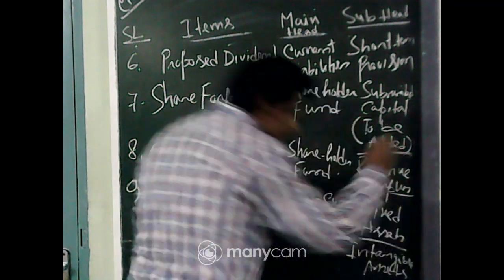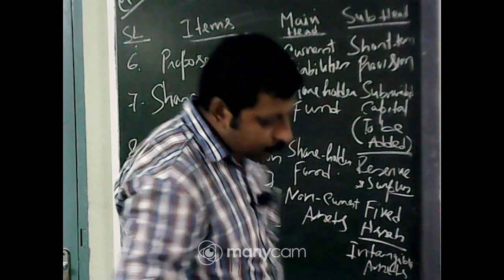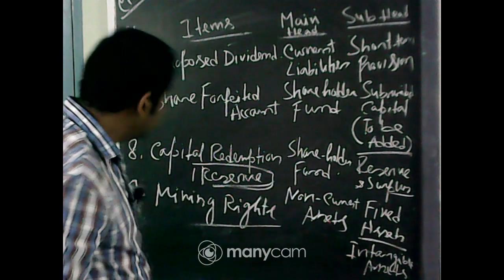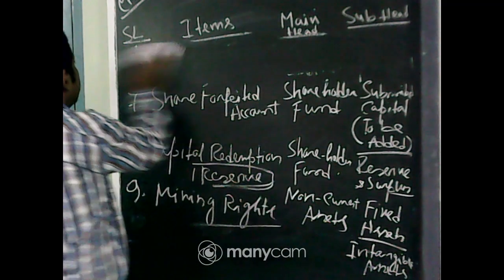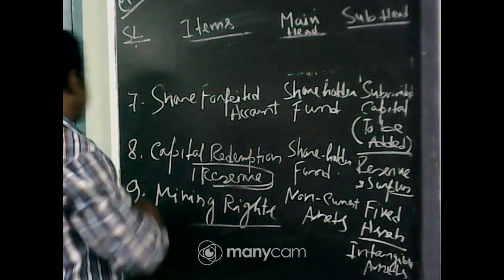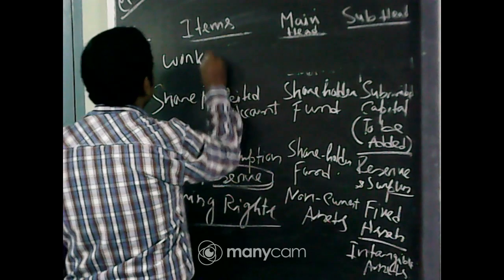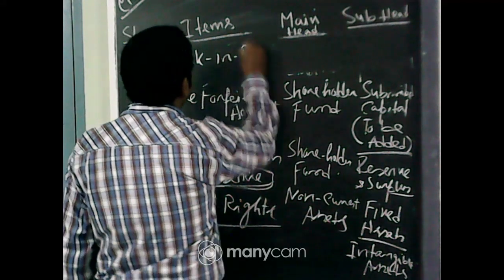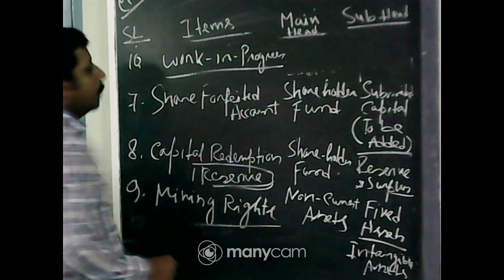Now there is one thing, work in progress, number 10. Work in progress means the thing is still going on.